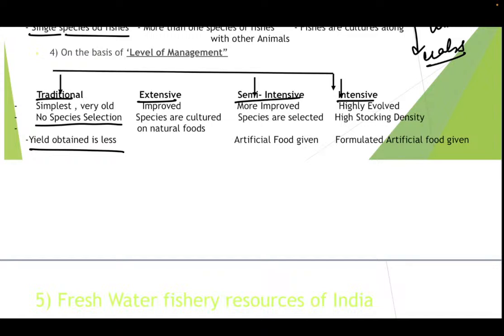So we'll be comparing and studying it. In traditional, the simplest and very old method, there is no species selection and the yield obtained is also very less. However, extensive is somewhat improved over the traditional. The species are cultured on natural foods, the natural foods which are available in the water body itself.